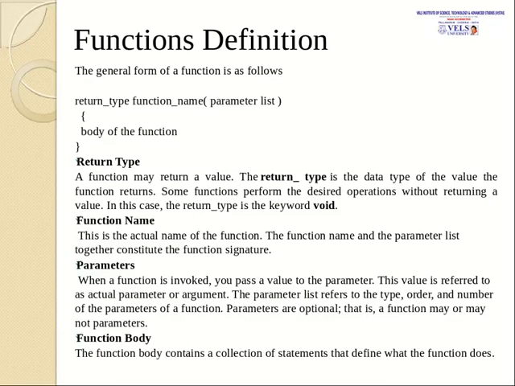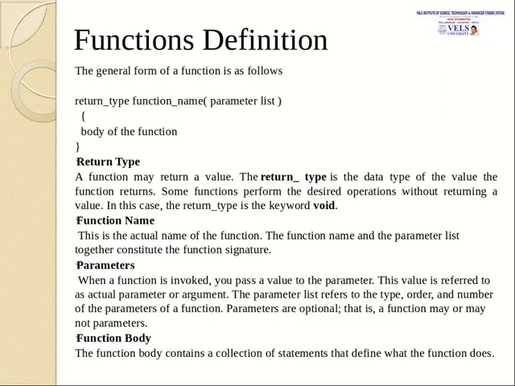And the parameters: when a function is invoked, you will pass a value to the parameters. This value is referred to as actual parameters or arguments. The parameter list refers to the type, order and number of parameters of a function. The parameters are optional. That is, a function may or may not have parameters. And the next is the function body. The function body contains a collection of statements that define what the function is going to do.